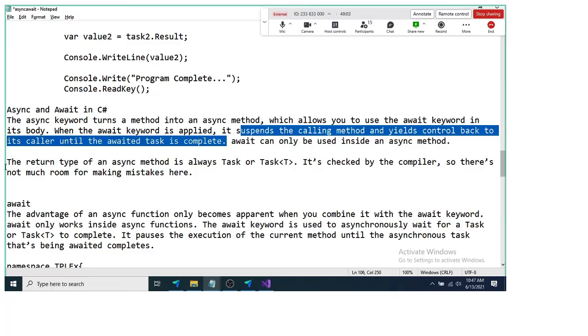So async is a built-in keyword in C#. When you apply the async keyword to any method, that method will become an asynchronous method.